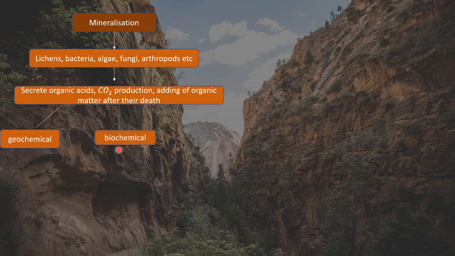Biochemical processes, that is because of the chemical processes in living organisms. And biophysical processes, these are processes like weathering, right? All the physical processes by the action of organisms. So all of these processes will happen, and